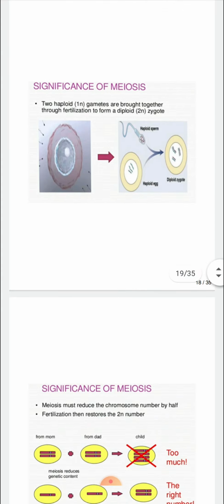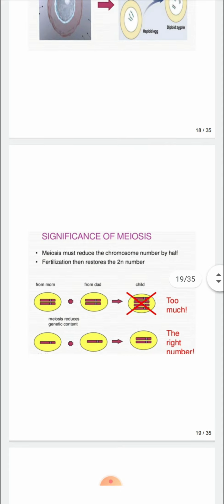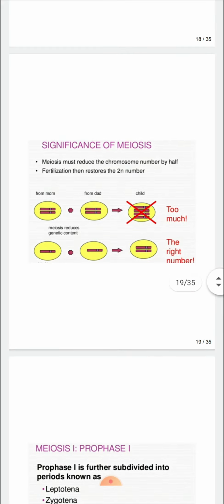Next is the significance of meiosis. Two haploid gametes are brought together through fertilization to form a diploid zygote. Then what happens in this? Meiosis reduces the chromosome number by half, then fertilization occurs and restores the diploid number.